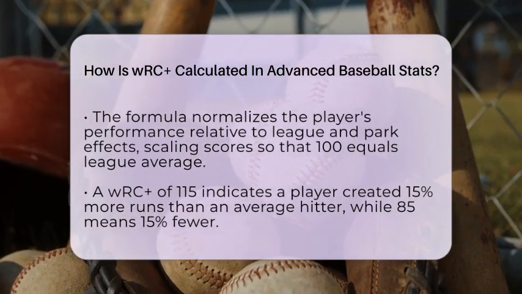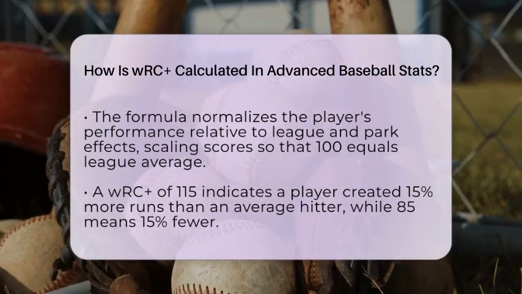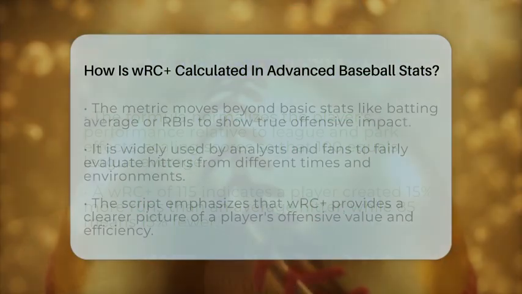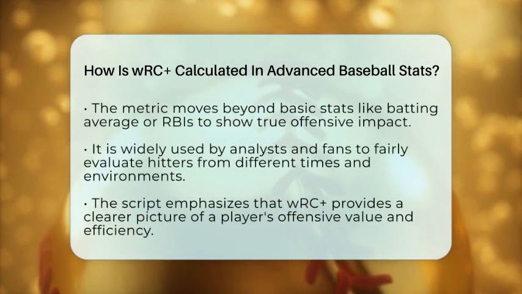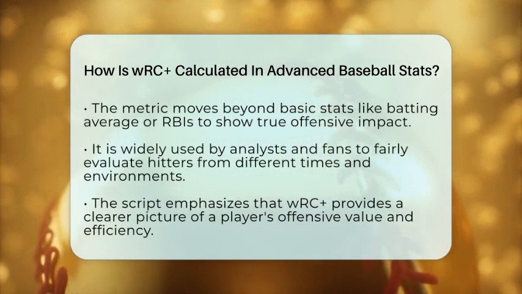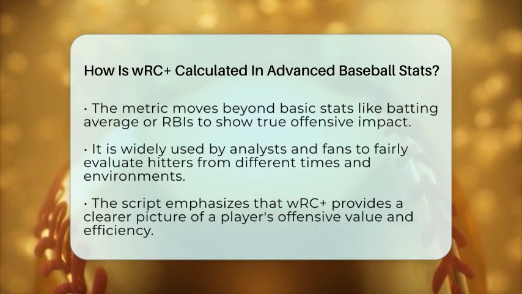If a player has a wRC plus of 115, it means they created 15% more runs than an average hitter after considering the environment they played in. If the score is 85, they created 15% fewer runs than average. This way, we can compare players from different teams, parks, and times fairly.